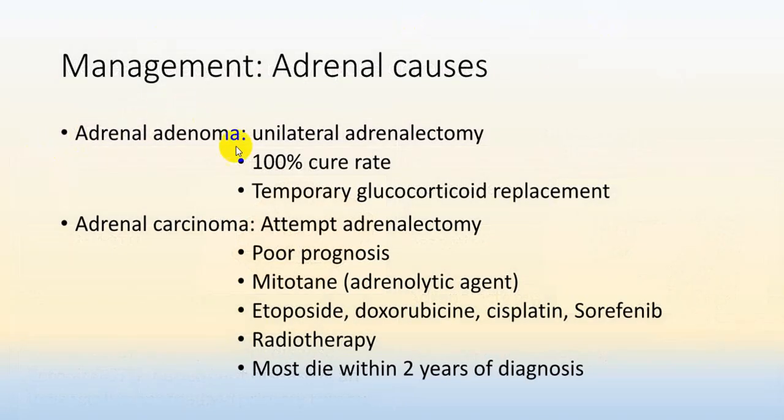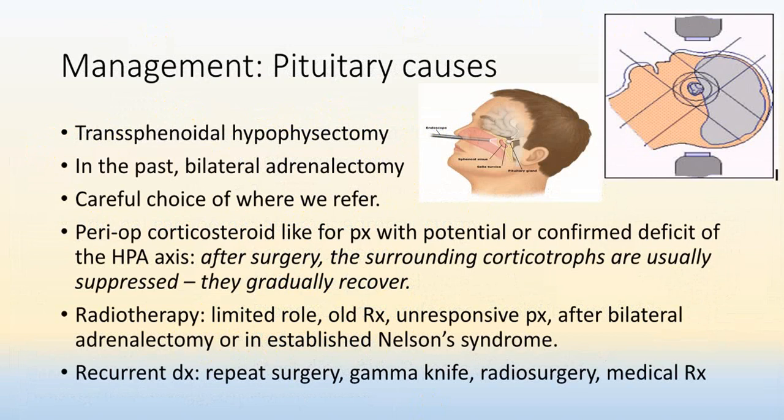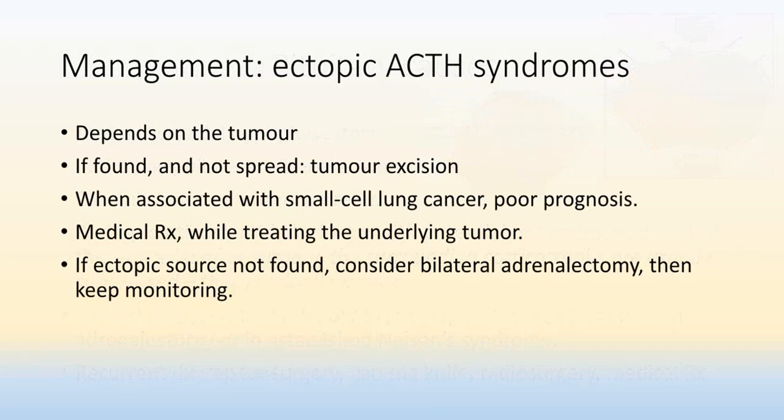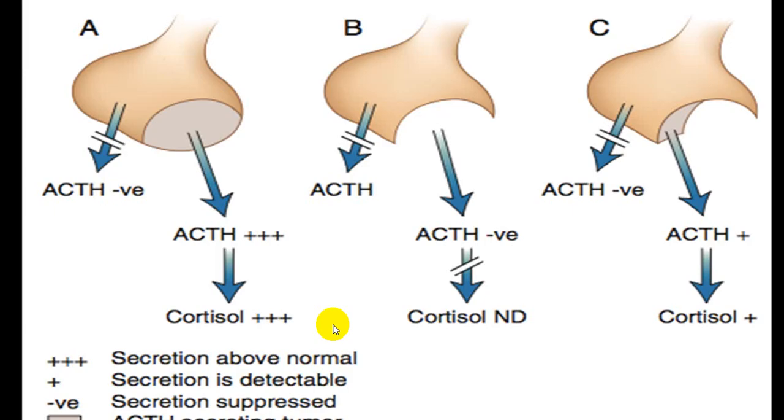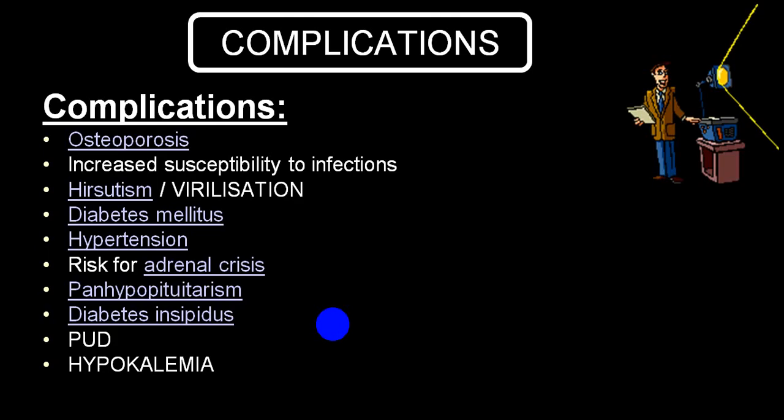So adrenal adenoma, unilateral adrenalectomy. Adrenal carcinoma, surgery followed by drugs, followed by radiotherapy, very common. This is for pituitary tumor. We already told you surgery, radiotherapy, one of the most common, particularly in a malignancy. Ectopic ACTH secreting tumors depend upon the site, where again medical treatment, surgery, radiotherapy and chemotherapy are the basic treatments.